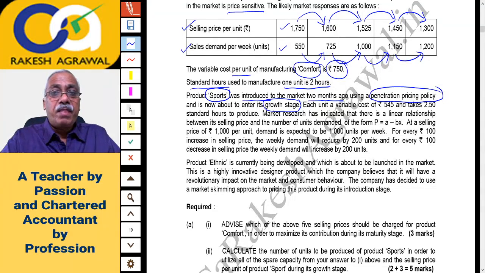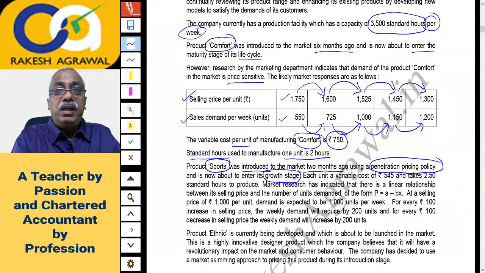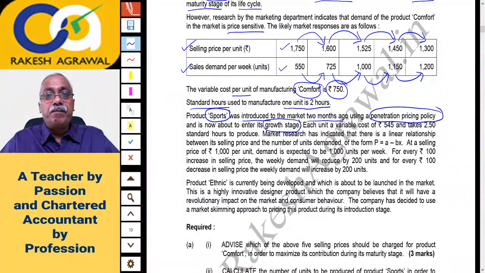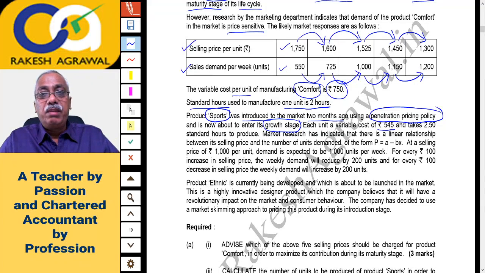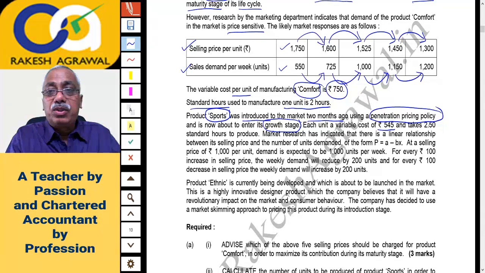Please remember, this product is different. See here, comfort is about to enter the maturity stage and sports is the product which is about to enter the growth stage. Now on each unit we incur a variable cost of 545. This is for sports, and it takes 2.5 standard hours to produce.